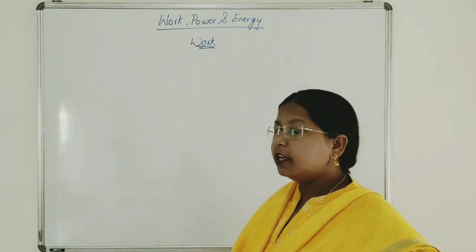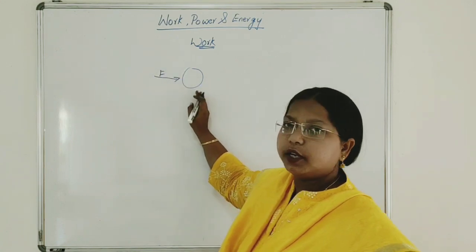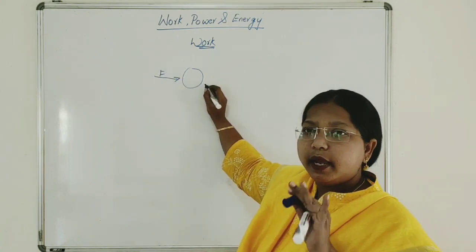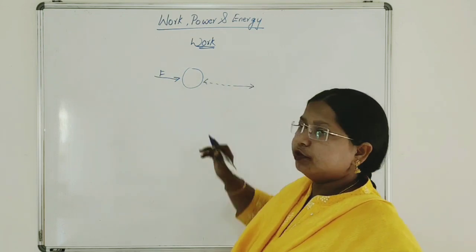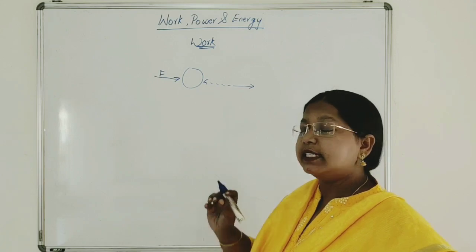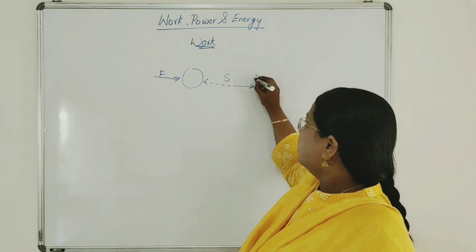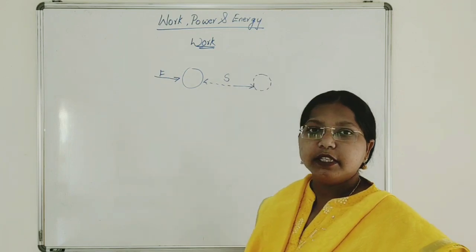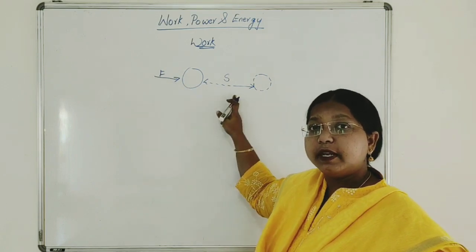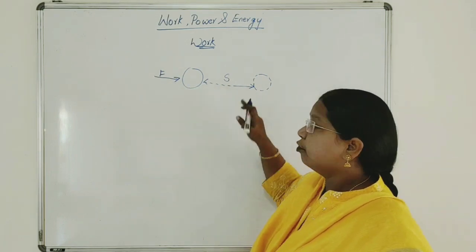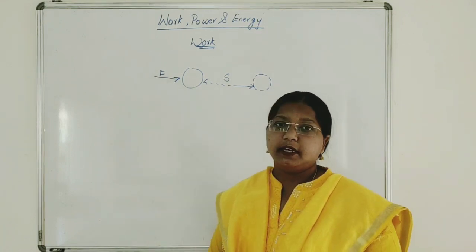Suppose we are applying a force on an object or a body. By the application of force, this body was moved a distance. It was making some displacement. Displacement is denoted by the letter S. So the body has come up to here after making some displacement. By applying the force, the body causes displacement in the direction of the force applied.